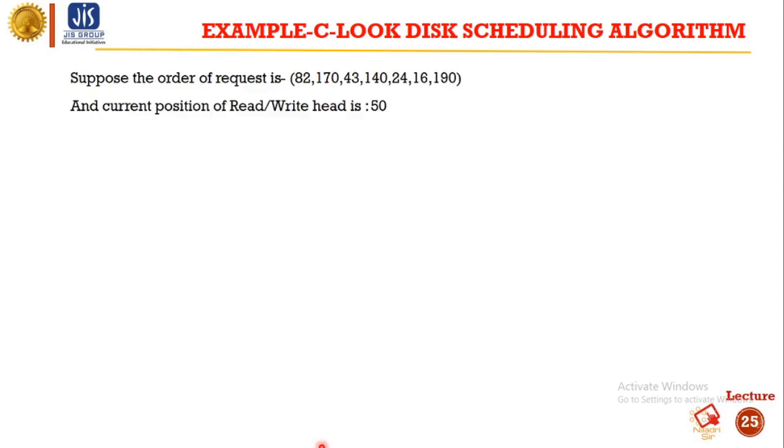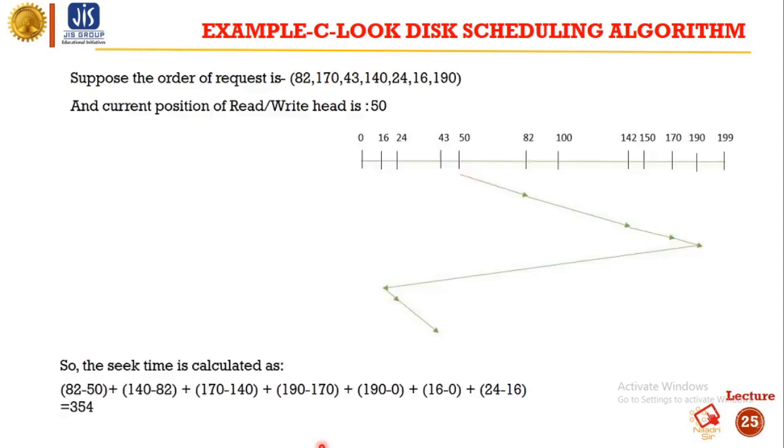So the total head movements are: from 50 we have moved to 82, from 82 to 140, from 140 to 170, from 170 to 190, from 190 to 16, from 16 to 24, and from 24 to 43. Okay, so the total head movement is 341.